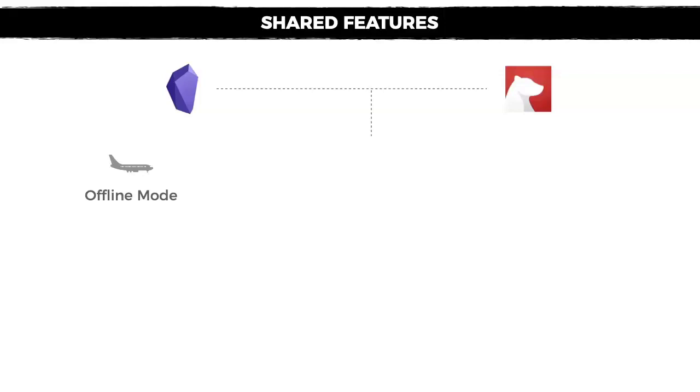So the first thing I wanted to mention here is that both apps actually have an offline mode, which means that you can access your notes without the need of being connected to the internet, which is quite appreciable, especially if you want to think clearly and don't want to be bogged down in all the noise of being connected 24/7. Second point, which is highly appreciable also, is that both apps on the Apple ecosystem are blazing fast, which means that you won't have to wait several seconds in order to launch the app and start writing.